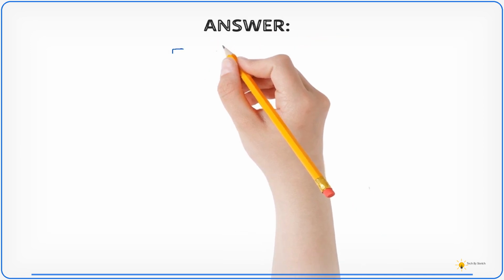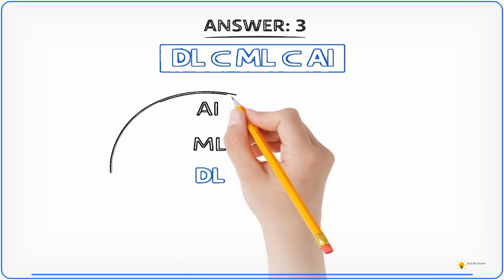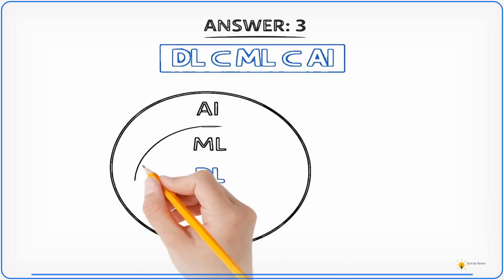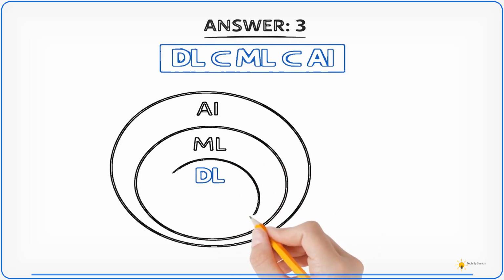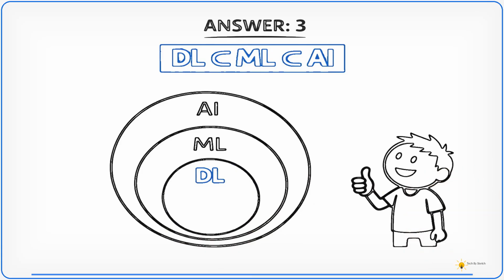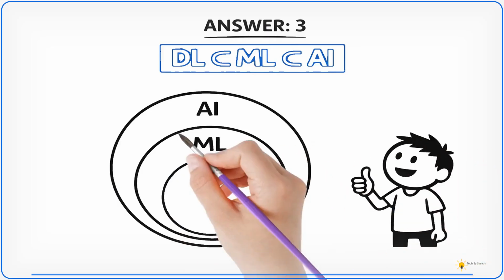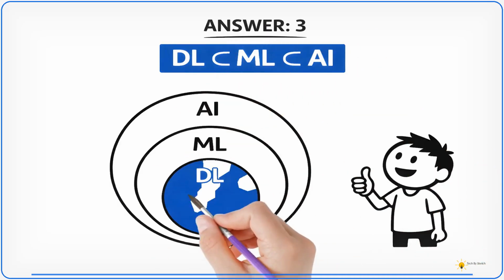The correct answer is 3. DL inside ML inside AI. Deep learning is a subset of machine learning, and machine learning is a subset of artificial intelligence. This hierarchy is one of the most important foundations in Gen AI interviews.